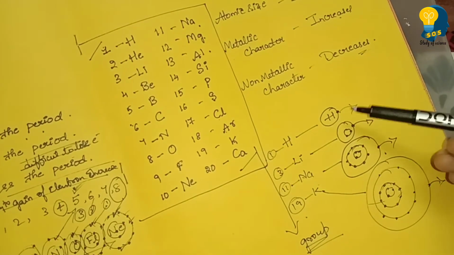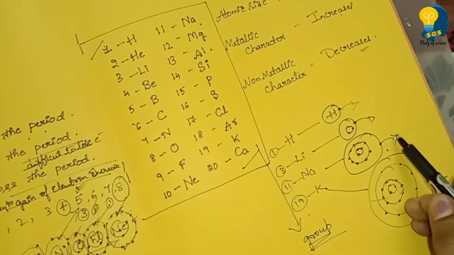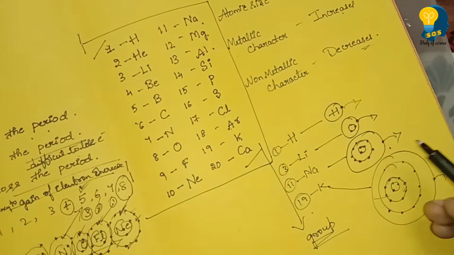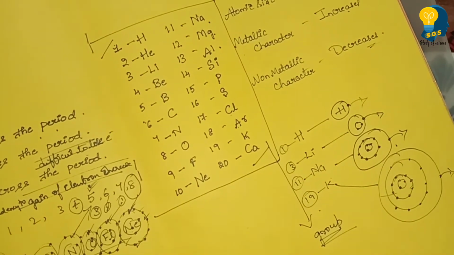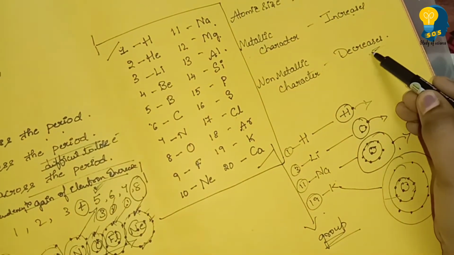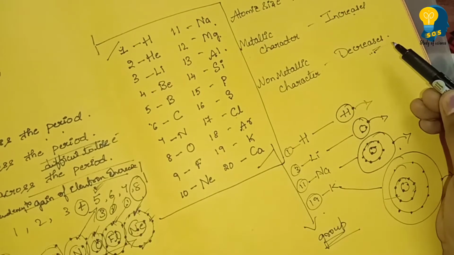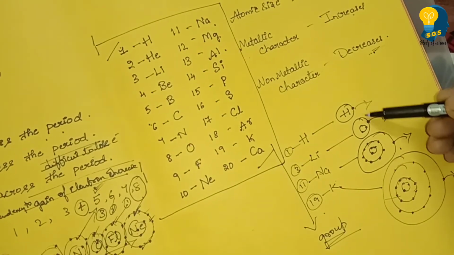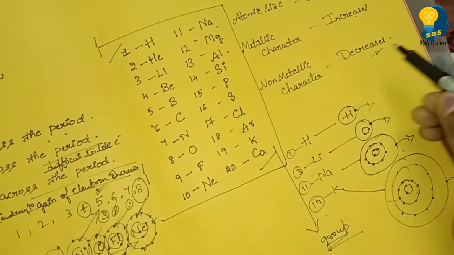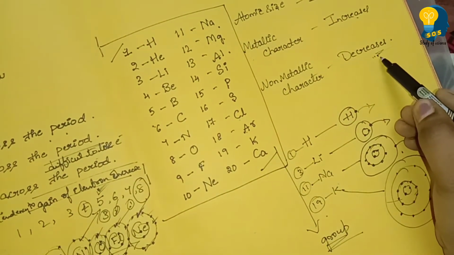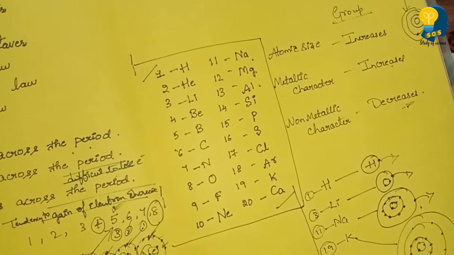As we are seeing, it's very easy to lose. But in the same way, it is difficult for these elements to gain the electron. So the tendency to gain electron is decreasing because new shells are being added. As new shells are being added, the tendency to gain electron decreases. Once again, let me recall.